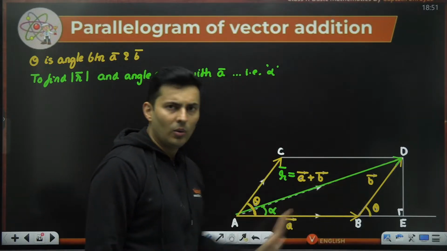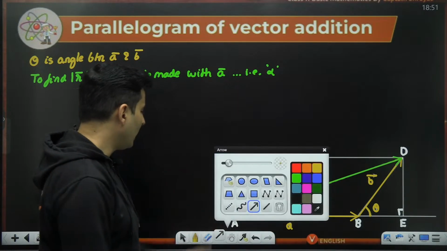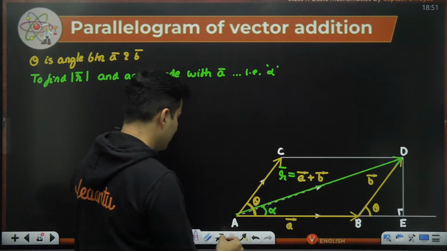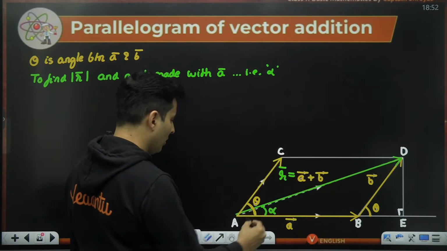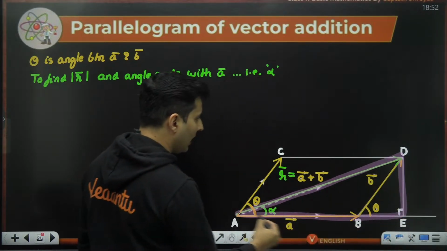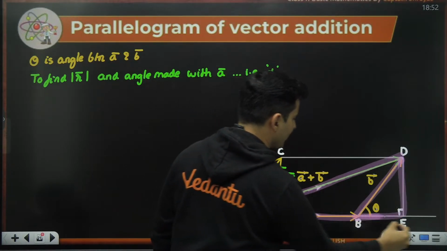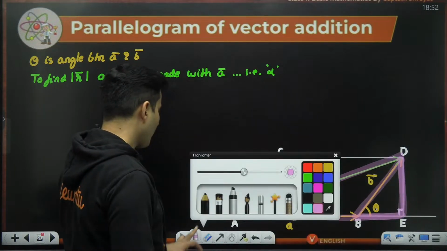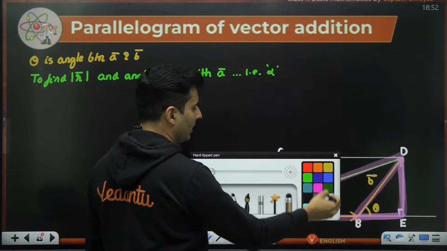Now focus your attention on this triangle over here, and also on this triangle over here, one small triangle and one big triangle.